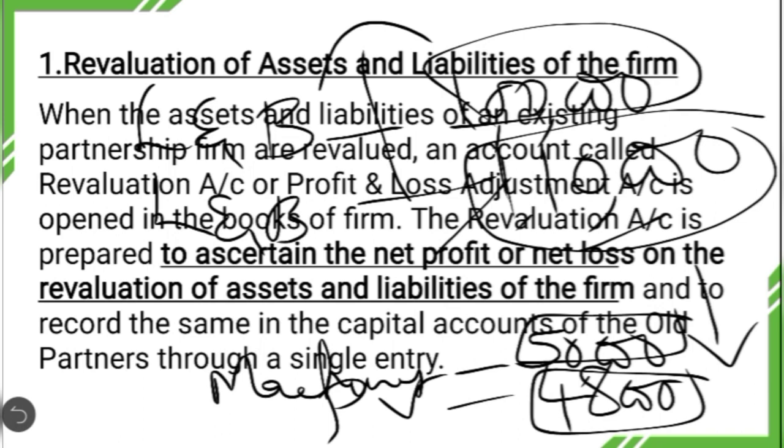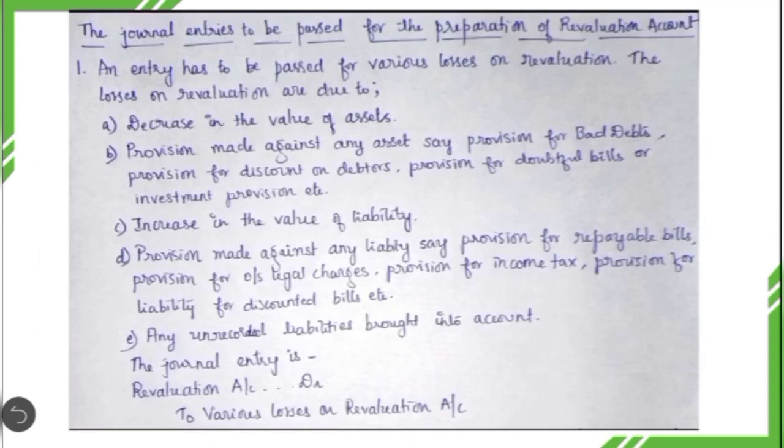So, to know the net profit or net loss on the revaluation of assets and liabilities, the revaluation account has to be prepared. Then let us see the journal entries to be passed for the preparation of the revaluation account. Whenever we prepare the revaluation account, we have to pass 3 entries. Let us see what those entries are.